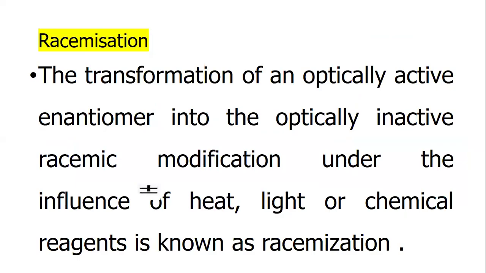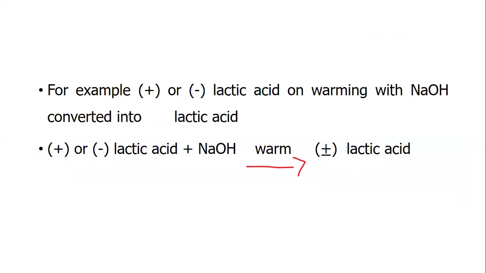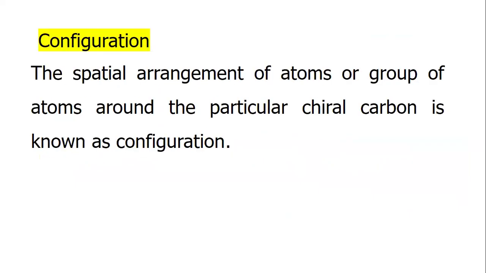Racemization: the transformation of an optically active enantiomer to the optically inactive racemic modification under the influence of heat, light, or a chemical reagent is known as racemization. For example, plus or minus lactic acid on warming with sodium hydroxide is converted into plus-minus lactic acid.